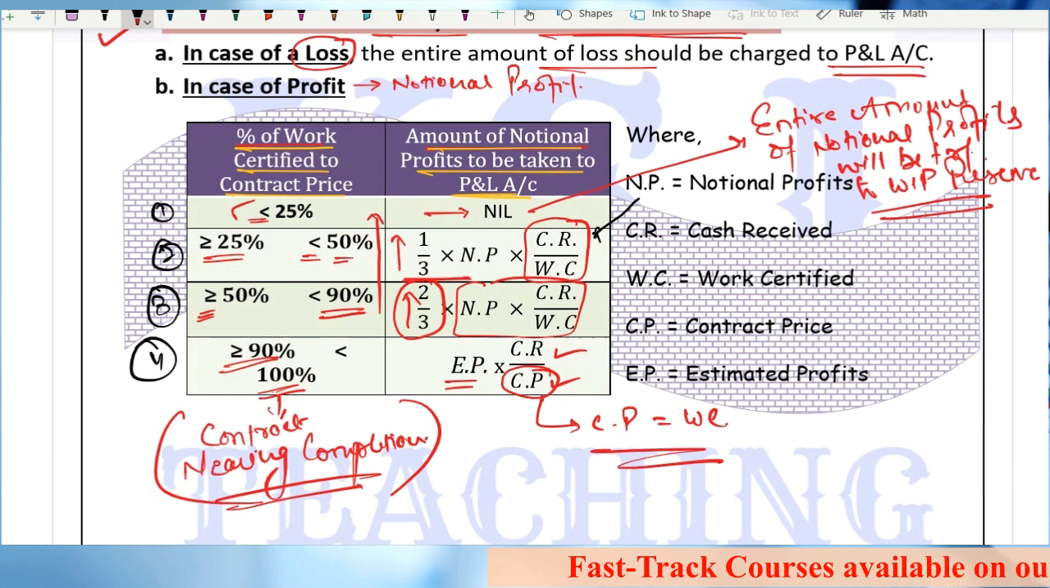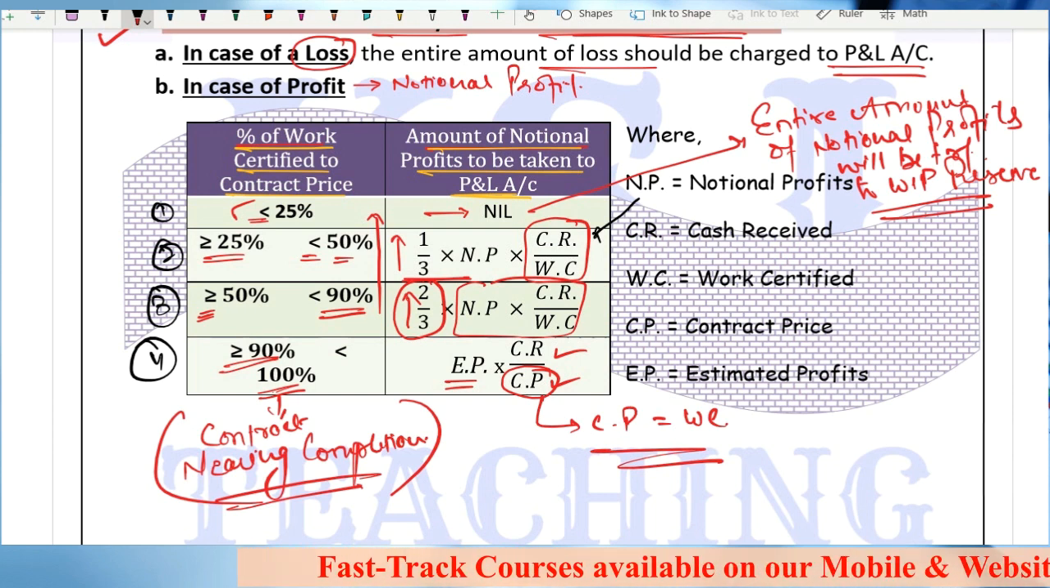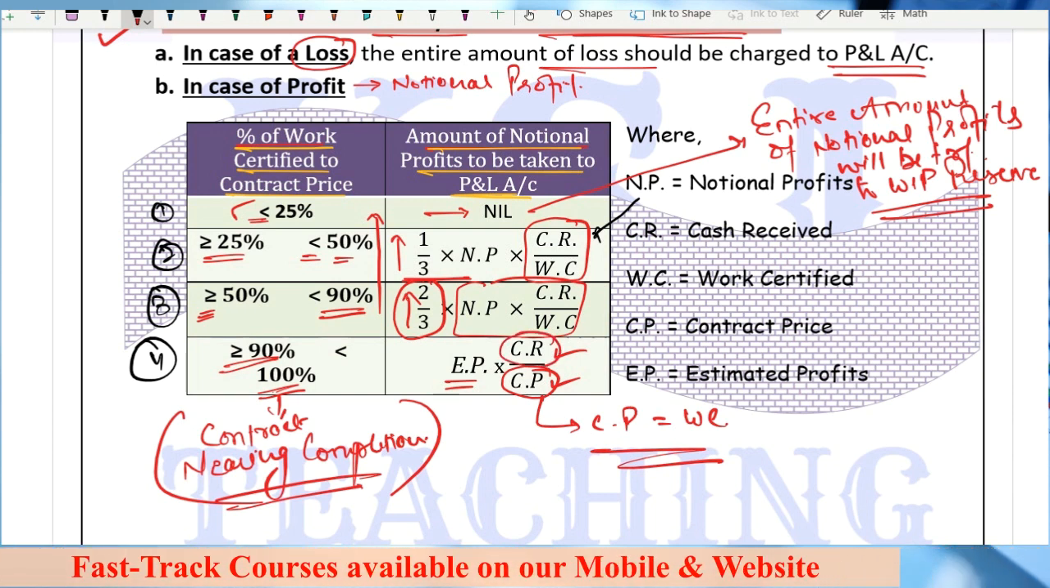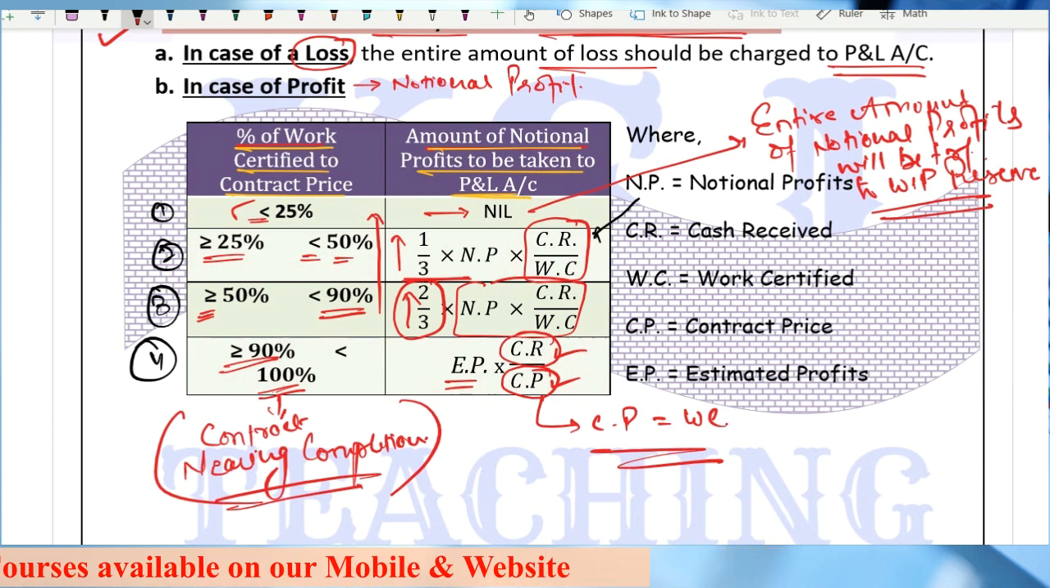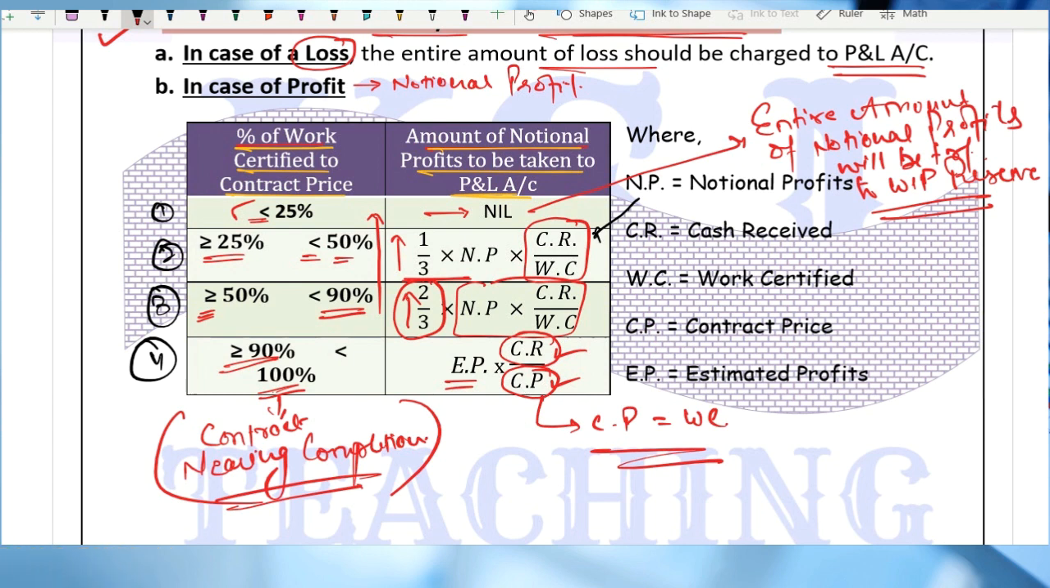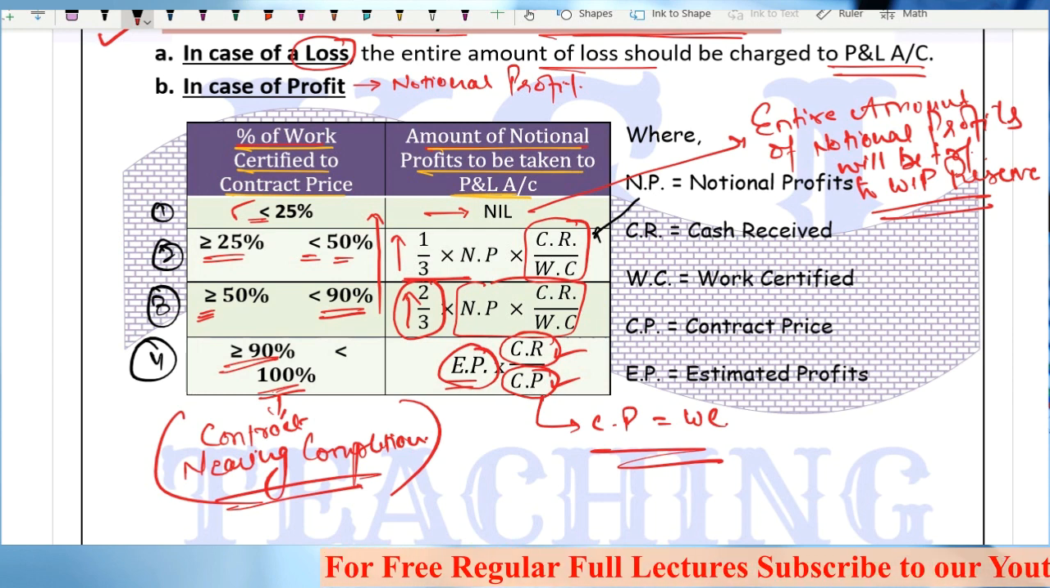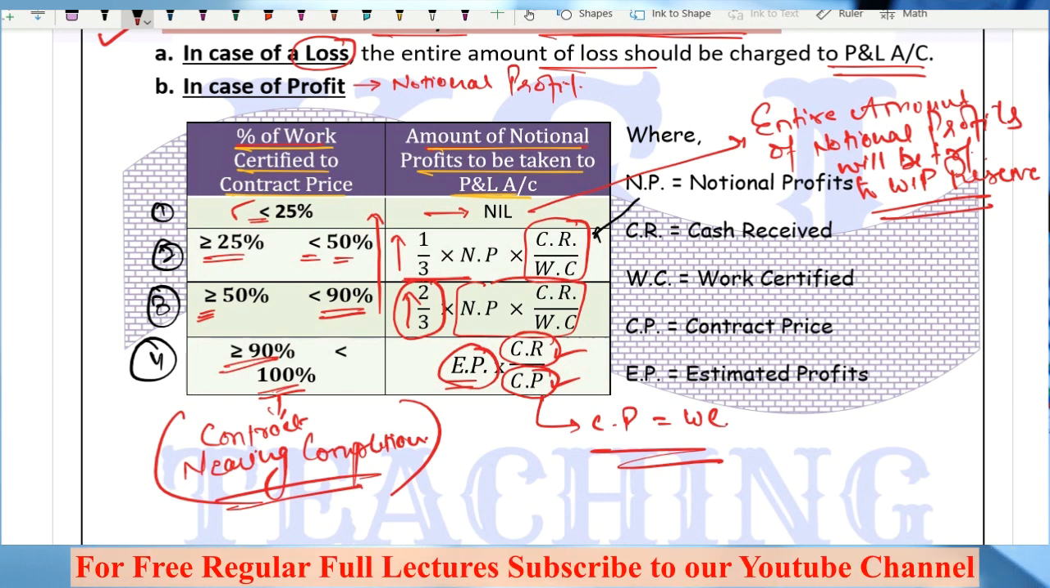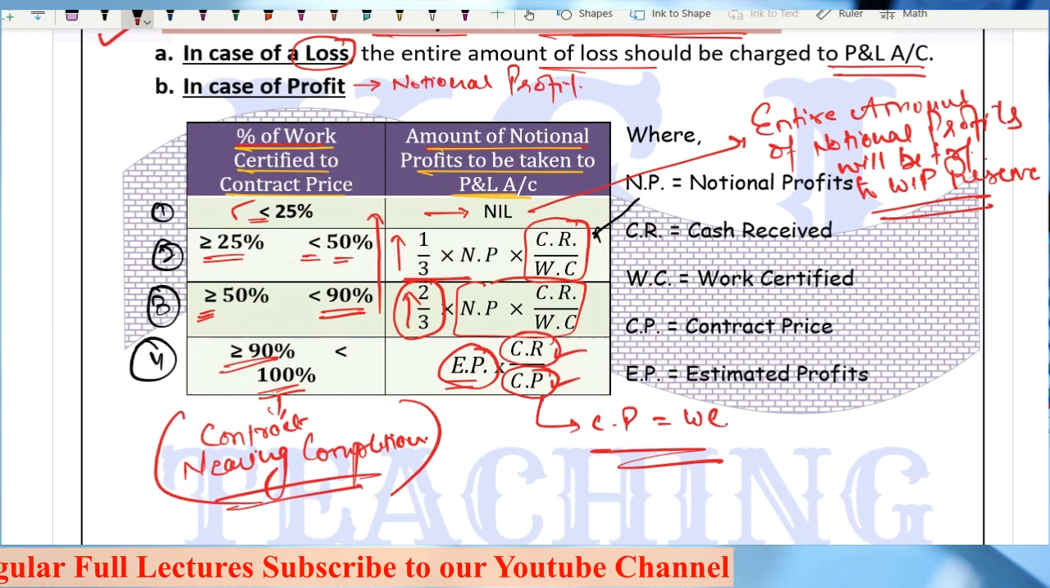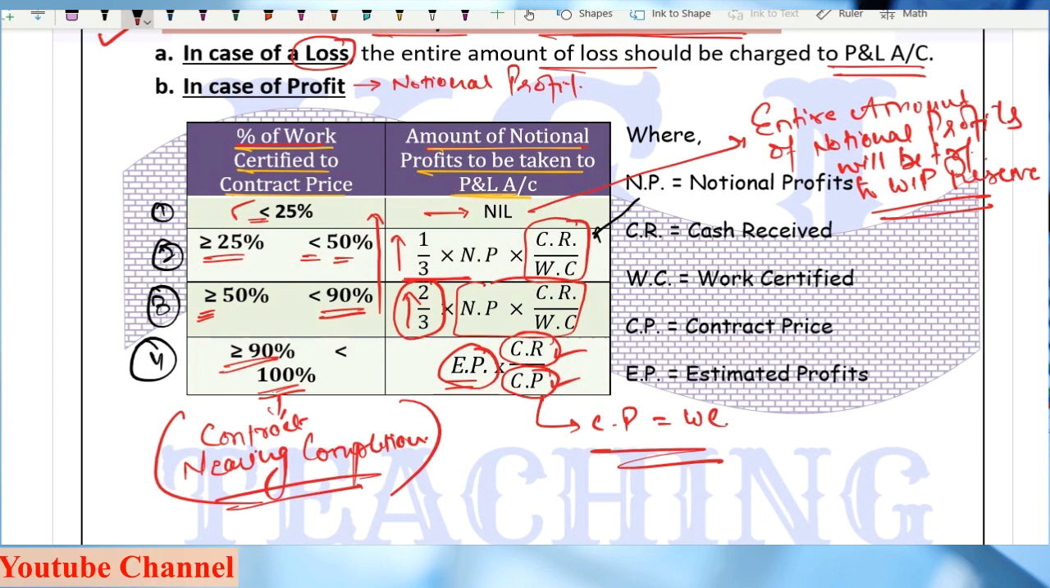What is the cash received? Again, I am going to book profits to the tune I have received it. To the tune I have not received it, I am not sure whether I will be getting that amount or not, so I cannot book profits to that amount. Estimated profits: when I am just about to complete the contract, now I can nearly correctly estimate what my profits are going to be. Now I can correctly estimate what profits I am going to earn from this contract.